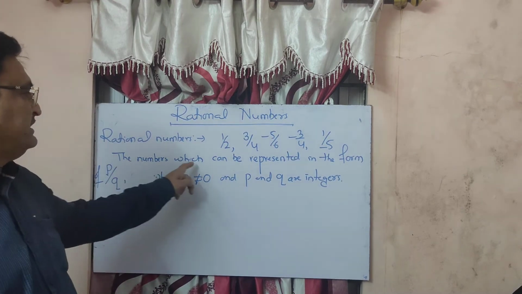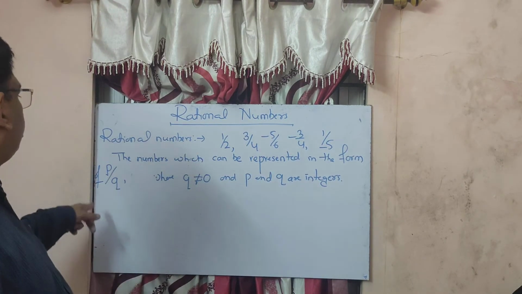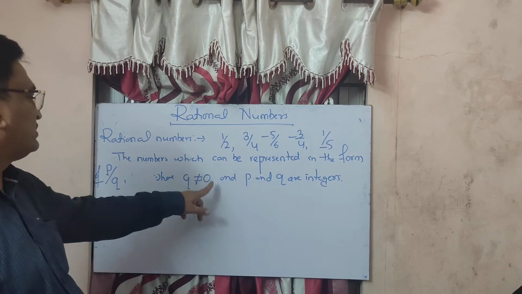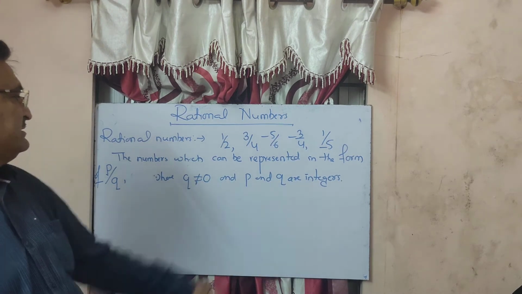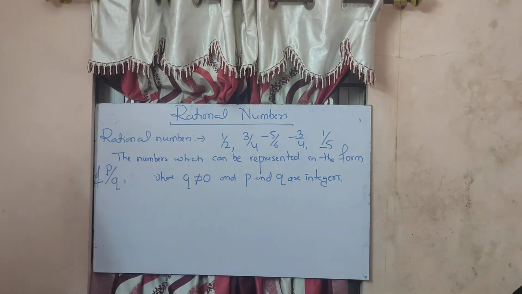The numbers which can be represented in the form of P upon Q, where Q is not equal to 0 and P and Q are integers, such numbers are called rational numbers.